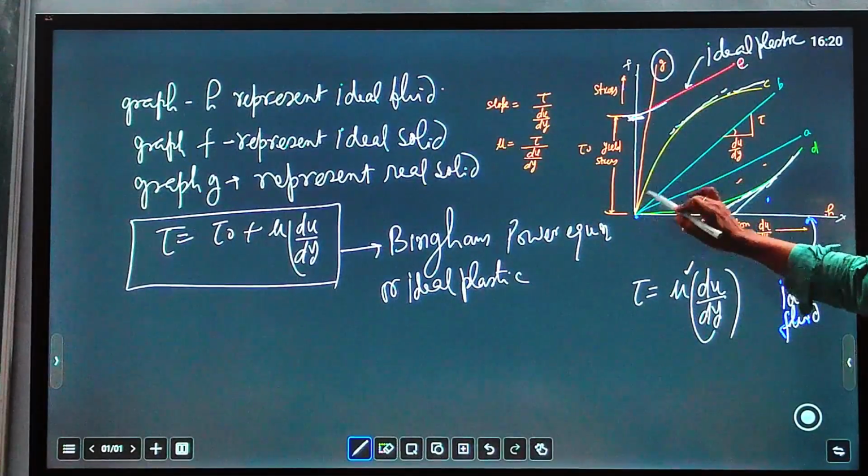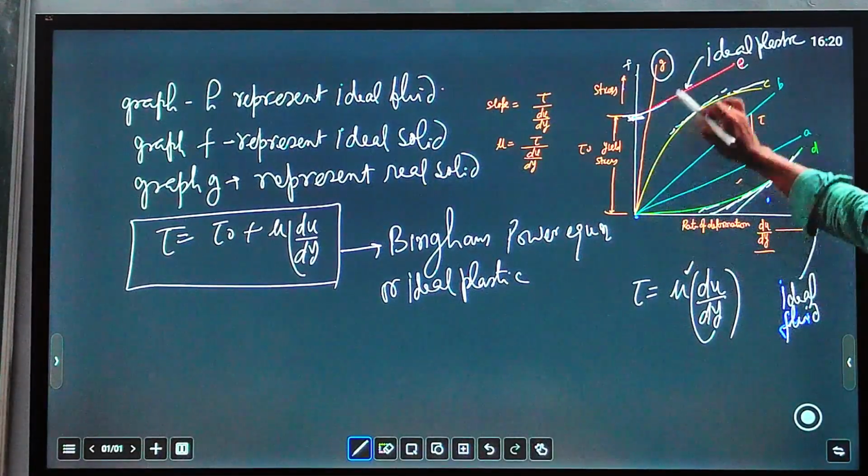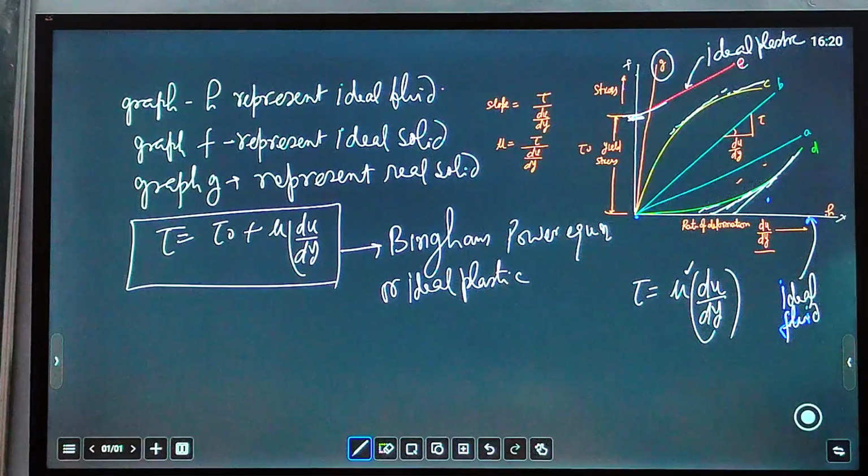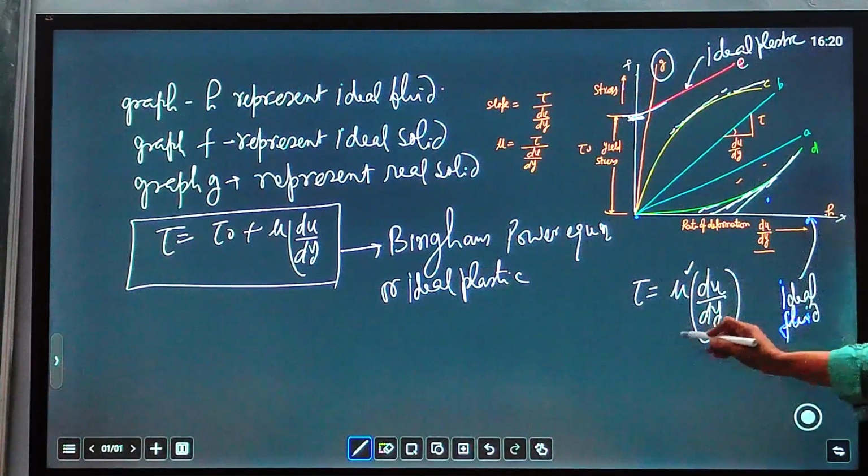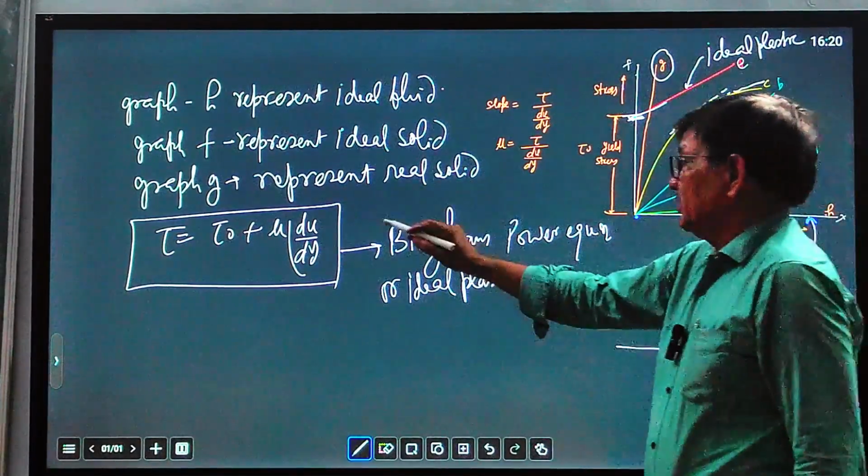Newtonian fluid starts from zero stress, and once you start increasing the stress, continuous deformation will take place. So this one is a Newtonian fluid and this one is an ideal plastic.